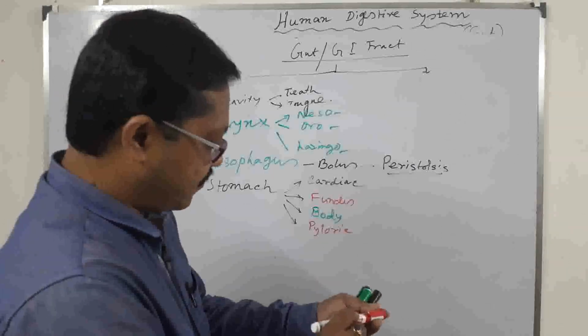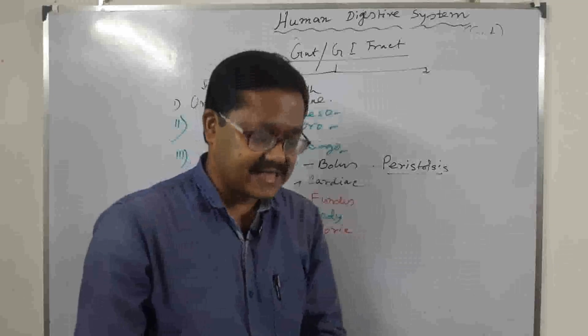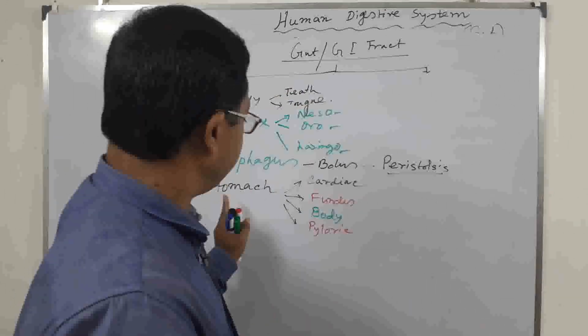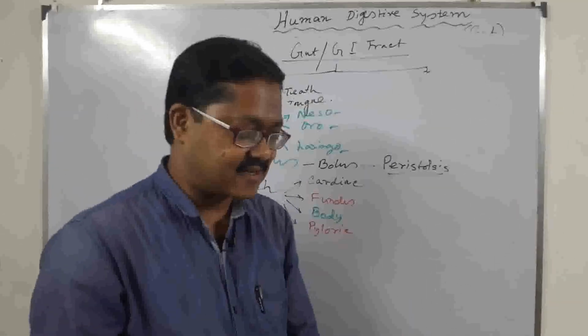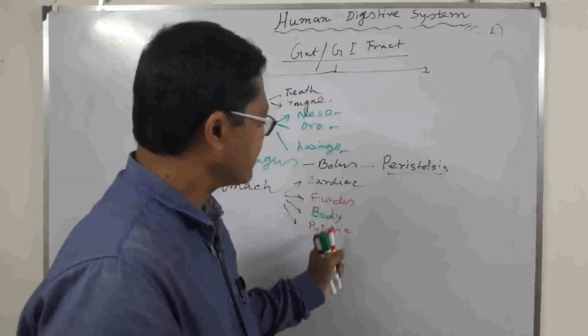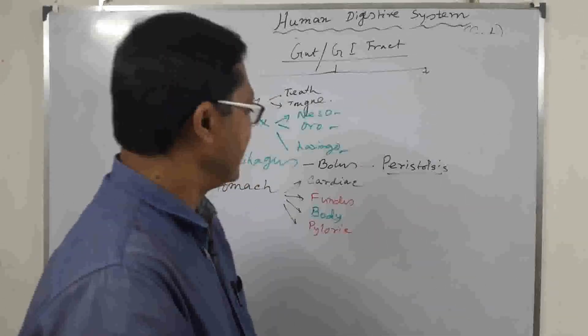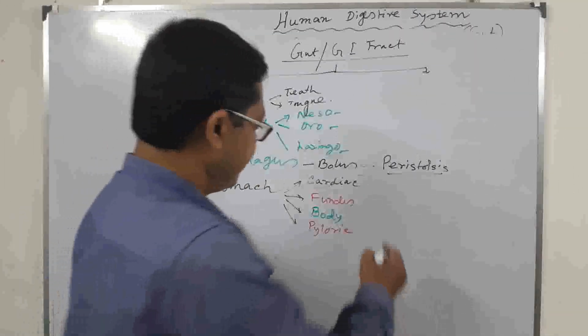After food enters the stomach, different kinds of enzymes are secreted. A gland is present in the stomach. This is called the gastric gland, and this gastric gland secretes gastric juice, and the food particles are digested here, mainly in an acidic medium. Here HCl is secreted.